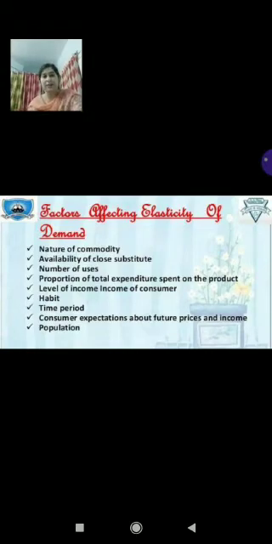Children, you remember in the last chapter we have discussed factors affecting demand. And here we are talking about factors affecting elasticity of demand. So don't get confused when you are taking your examination. Read the question paper carefully whether they are asking you about the factors affecting elasticity of demand or the factors affecting demand. So these two are different questions. Today we are discussing factors affecting elasticity of demand.